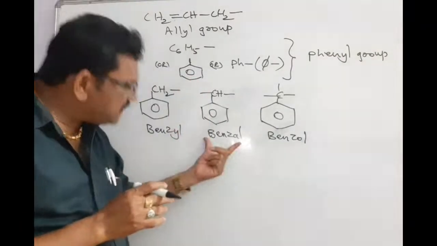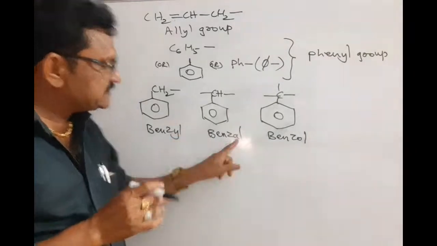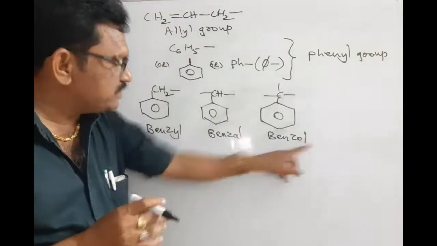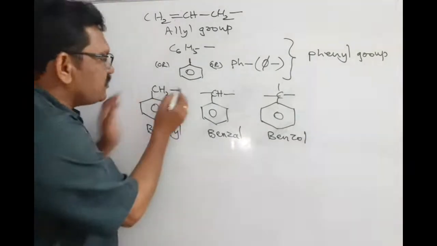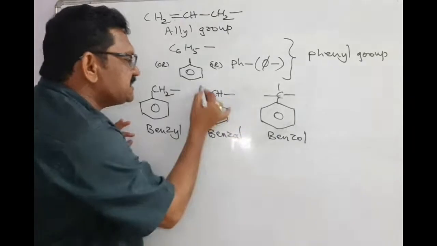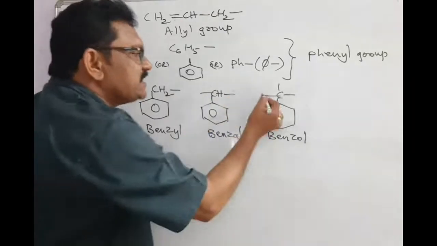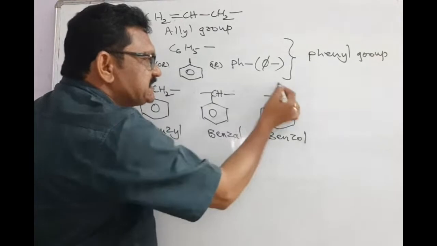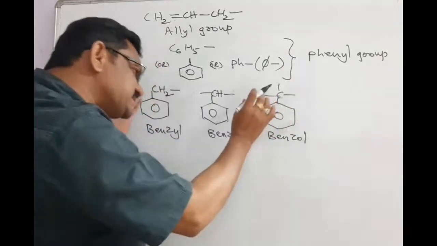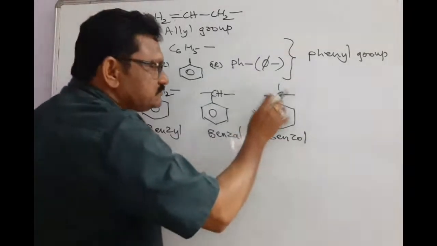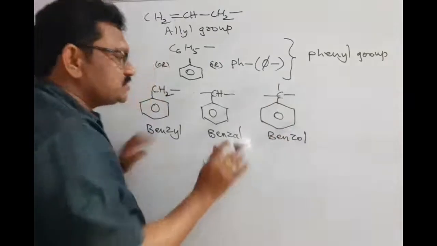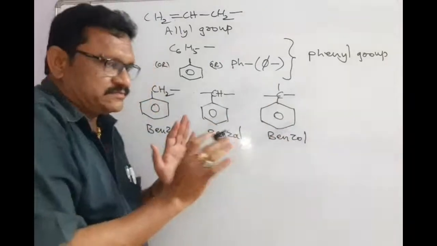You remember benzal. So this is benzyl, this is benzal, this is benzo. For example, if this compound contains a chloride group, this is benzyl chloride. If this compound contains two chlorines, this is called benzal chloride. If the compound is a trichloro compound, with three chlorine atoms on the carbon of the aromatic compound, then that is called what? Benzotrichloride. So as such you have to remember.